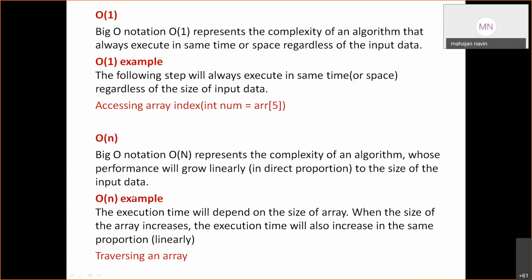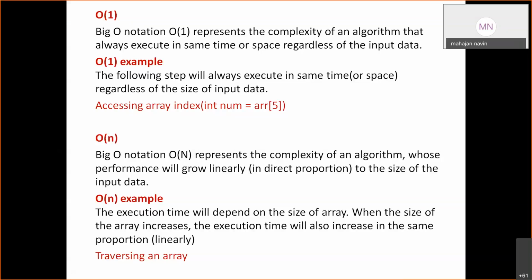Suppose I am finding an element in an array of 10. What is the maximum number of operations I have to perform? I have to search for an element, so I have to compare with 10 elements. If the element is present in the 10 elements, I will get the result. Otherwise, I will not get the result. If array size changes to 100, then what will happen? I have to compare my input element with 100 elements in the array.